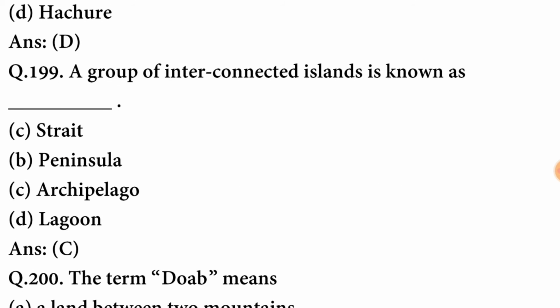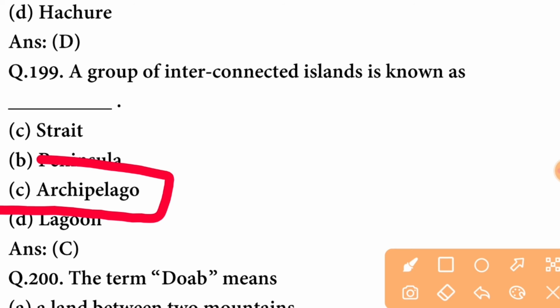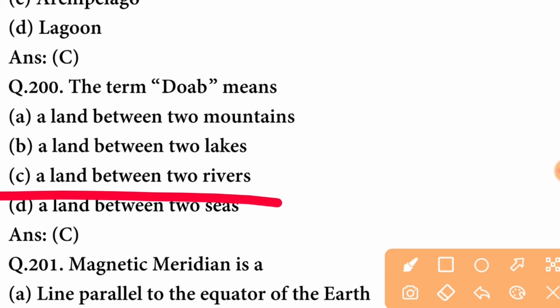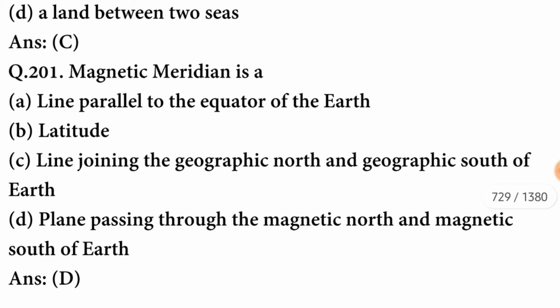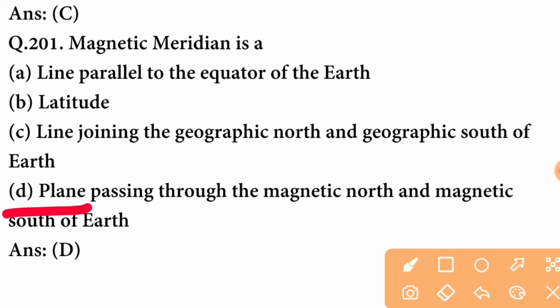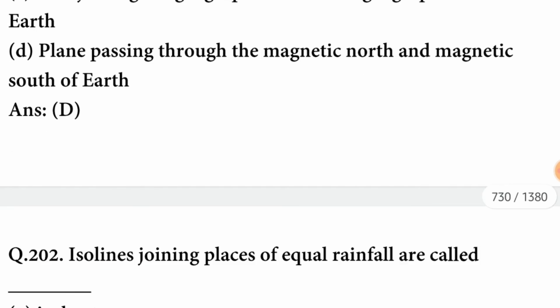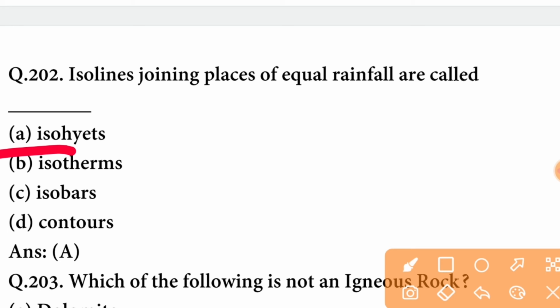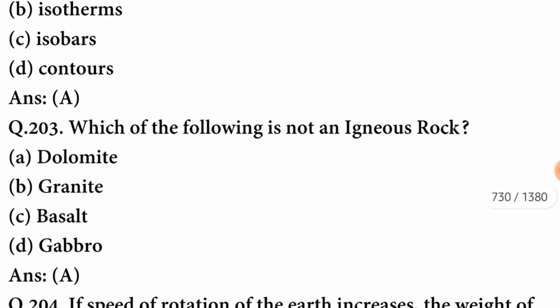A group of interconnected islands is known as archipelago. C option is correct. The term Doab means a land between two rivers. Magnetic meridian is a plane passing through the magnetic north and magnetic south of Earth. The option is correct. Isolines joining places of equal rainfall are called isohyets. A option is correct.